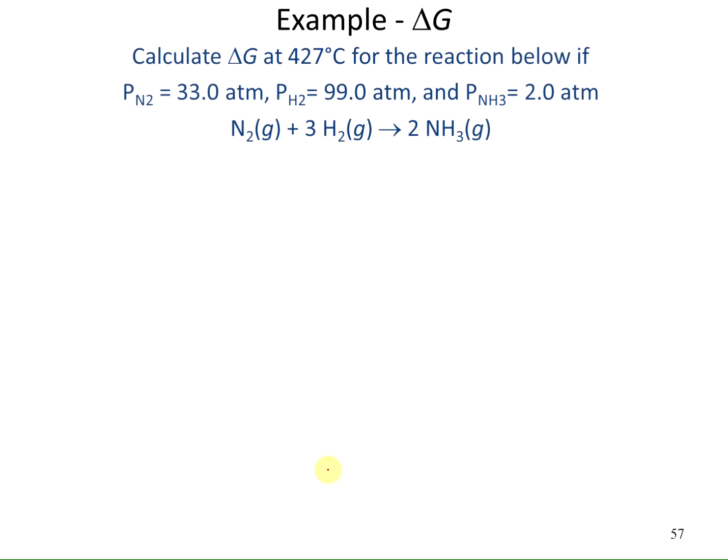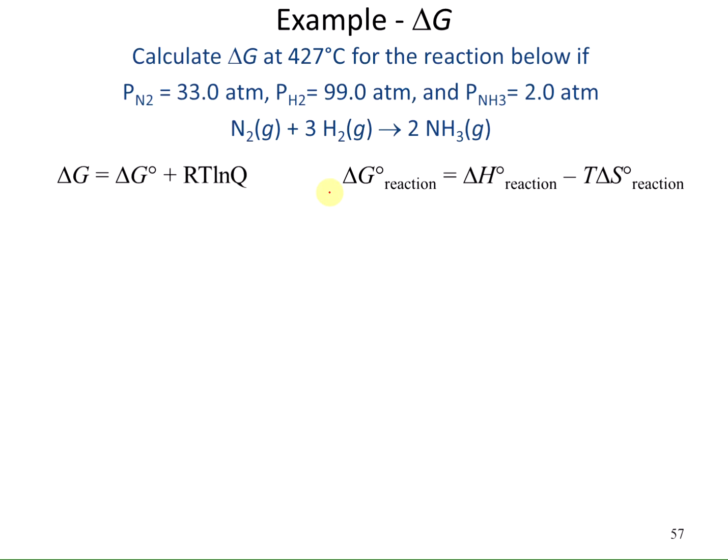Here we have an example where they want us to calculate the delta G at 427 degrees Celsius for the reaction below, where we're combining nitrogen and hydrogen to make ammonia gas. So we're going to use some of the equations that we looked at before, where we relate the delta G to the delta G at standard conditions plus the RT ln of Q. And we're going to use the relationship that delta G equals delta H minus T delta S.